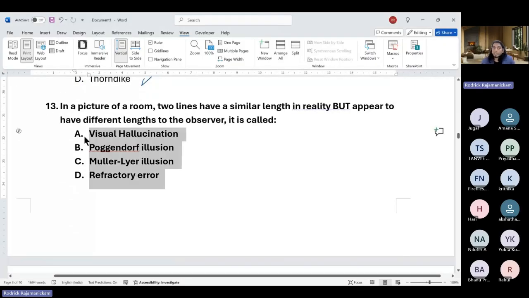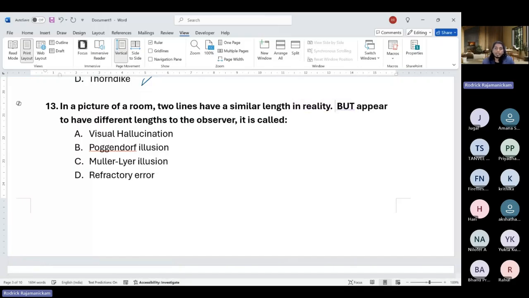So moving on, in a picture of a room, two lines have a similar length. Okay, but in reality they have a similar length. Okay, phrasing is a bit awkward, but they appear to have different lengths to the observer. So what is this phenomenon called? It's not a hallucination, so I'm going ahead and removing it for ease. Okay.